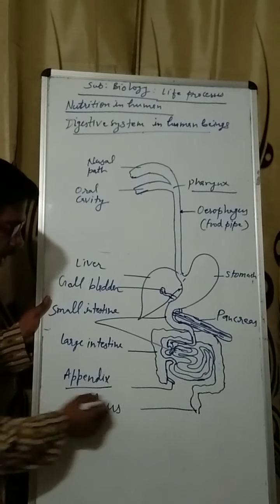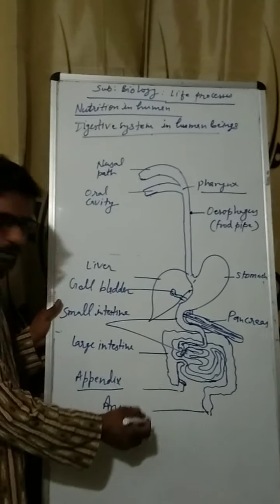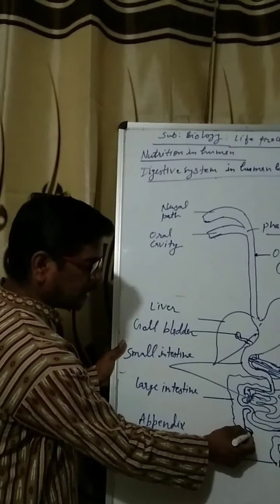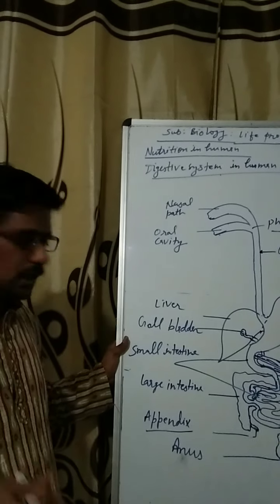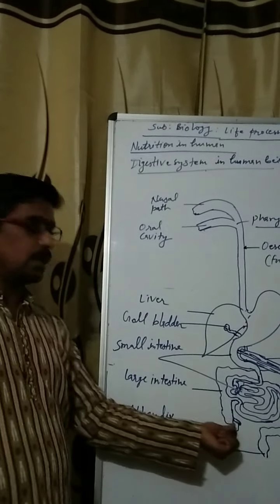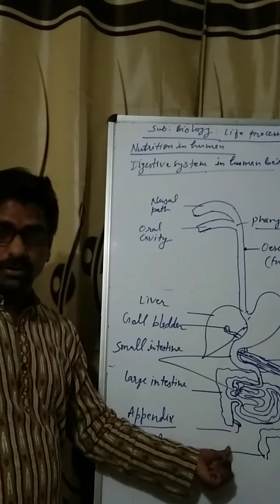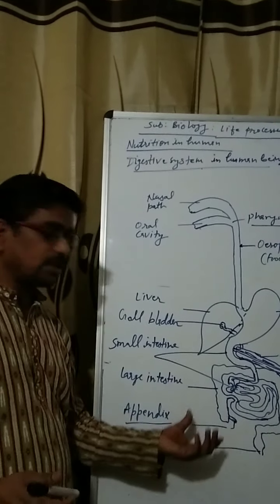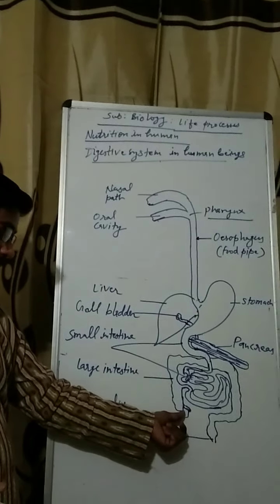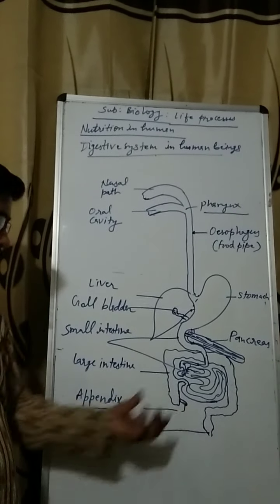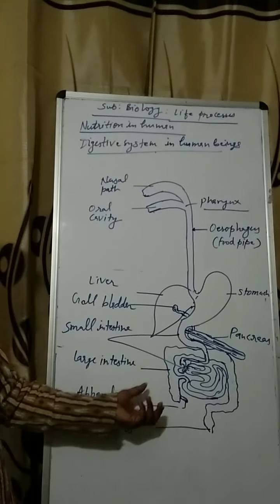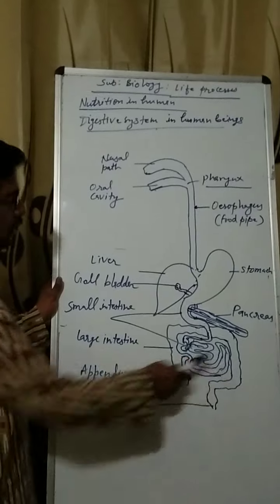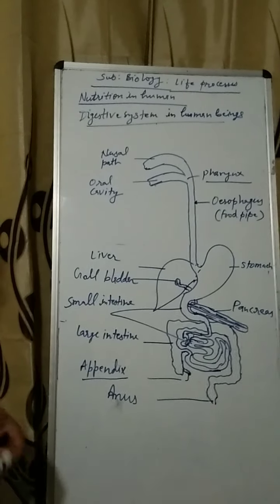This is the appendix. The appendix is a vestigial organ of our body. It is not in use, though it is meant to digest cellulose. It is longer, or well developed, in herbivores, because herbivores eat plants or plant parts directly. There can be a large amount of cellulose, and cellulose is tough, so they have a large appendix. But as in our body we use cooked food, there is no need to digest cellulose much. So we will discuss these parts one by one.